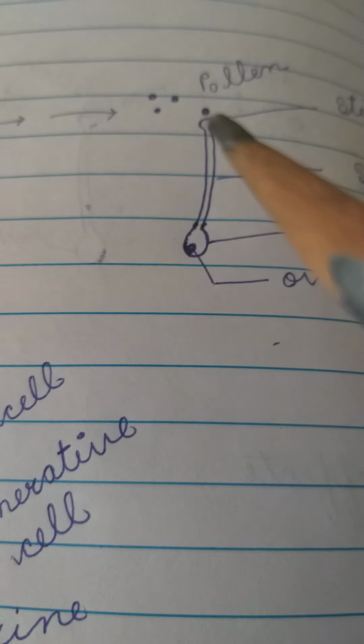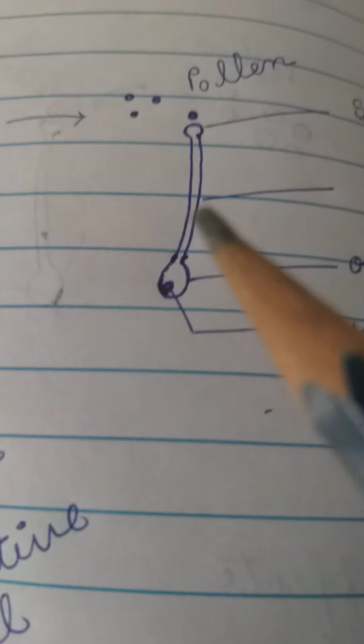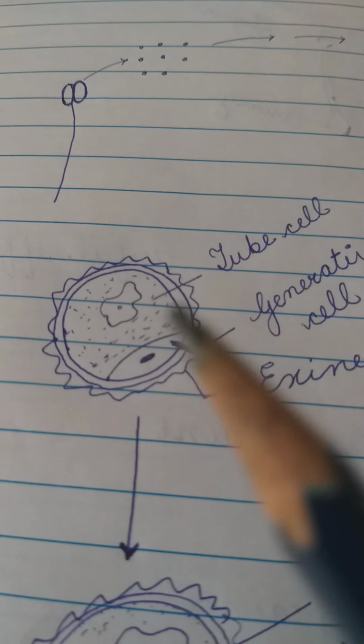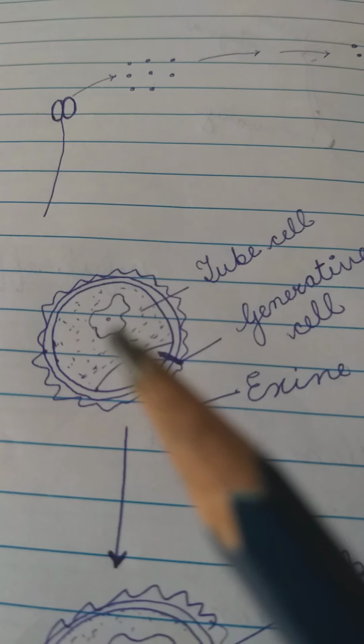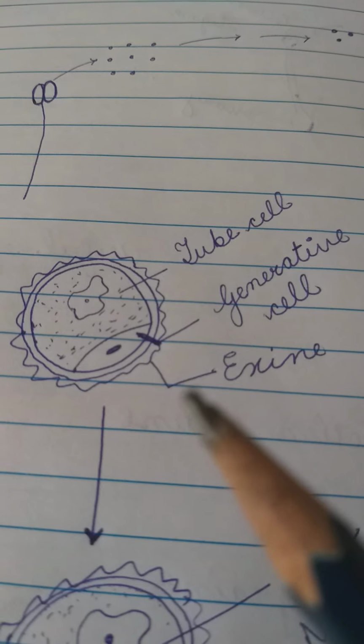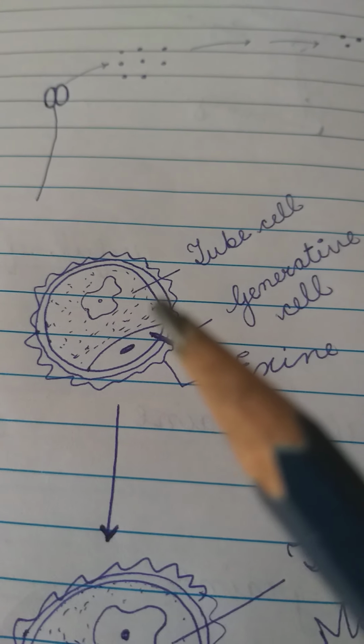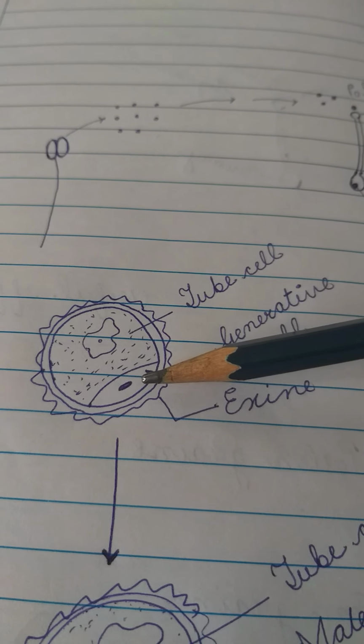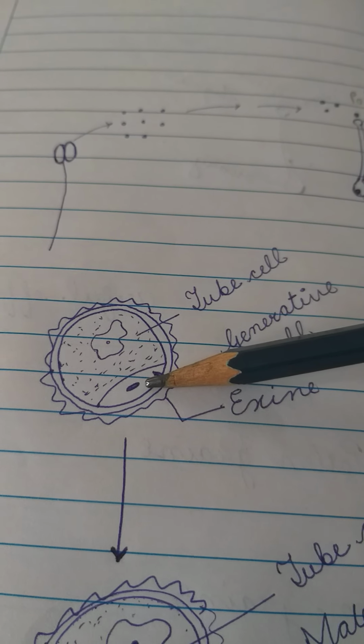Now when a pollen lands on the surface of stigma, what happens? This is the pollen grain. Inside the pollen grain there are two cells. The larger cell is the tube cell and the smaller one is the generative cell.